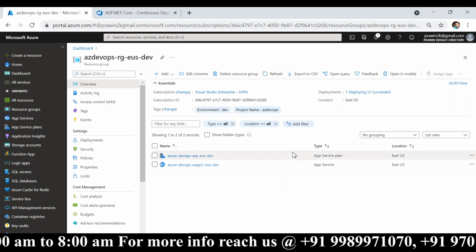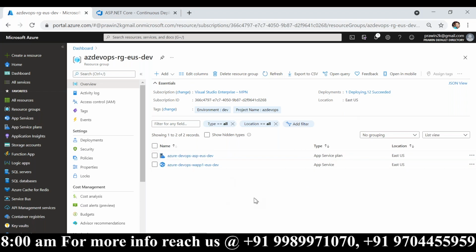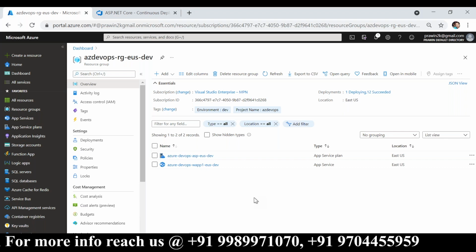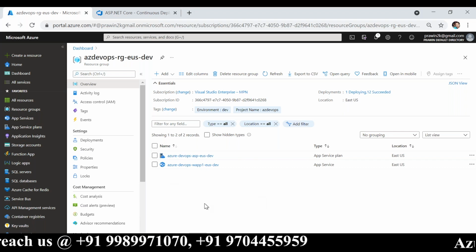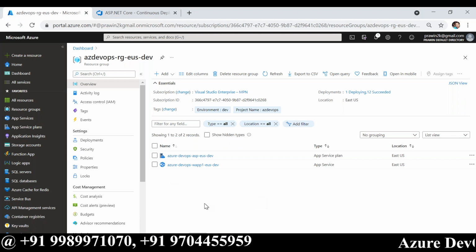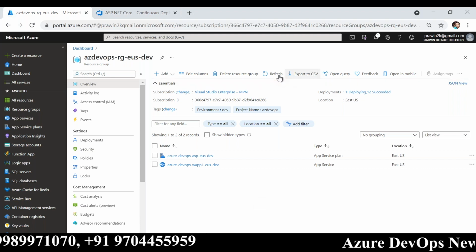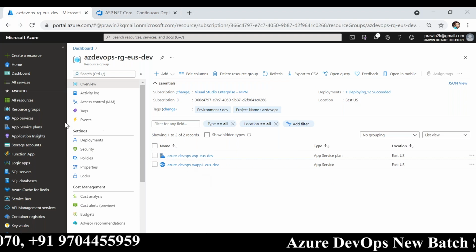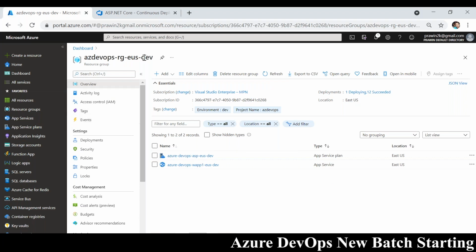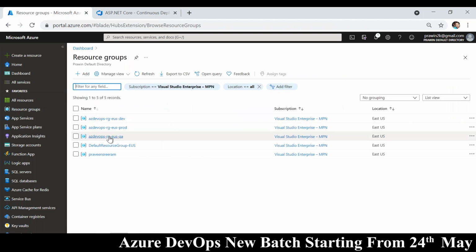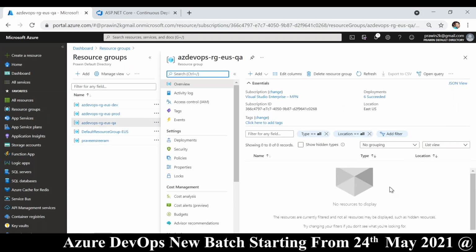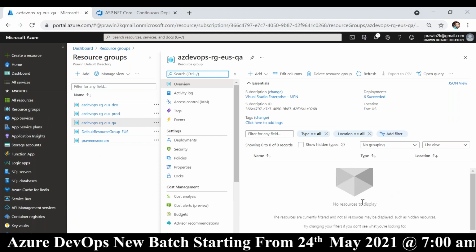Yes, sometimes SQL server will also be created and database will also be. So I did not do any work here, right? Just ran a pipeline, and it is creating all this automatically. Now we are in dev environment. So let me navigate now to QA environment. It will be empty. So now I want to create a QA environment.